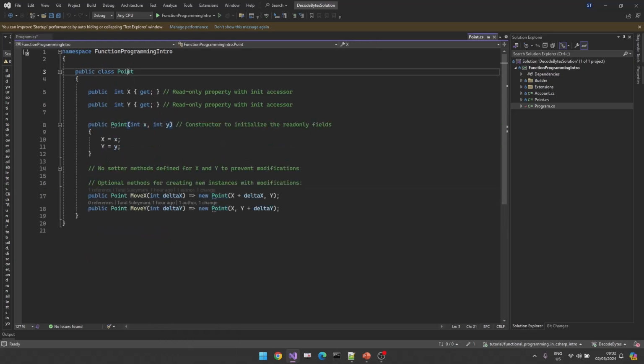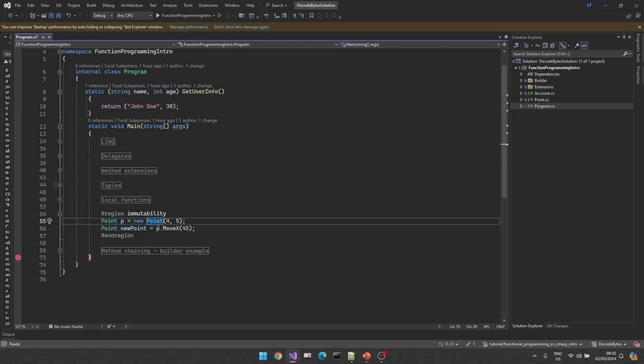You see, for my point, I have only get properties. I don't have a setter-based mechanism here. So if I want to have a separate method that will interact with my point, I am creating a new point. The purpose here is, if you have already created an instance, you shouldn't change it. If you want to manipulate it, you should have a new instance based on the previous one. So I have 0.45, and with MoveX, I will get a new point instead of modifying this point.